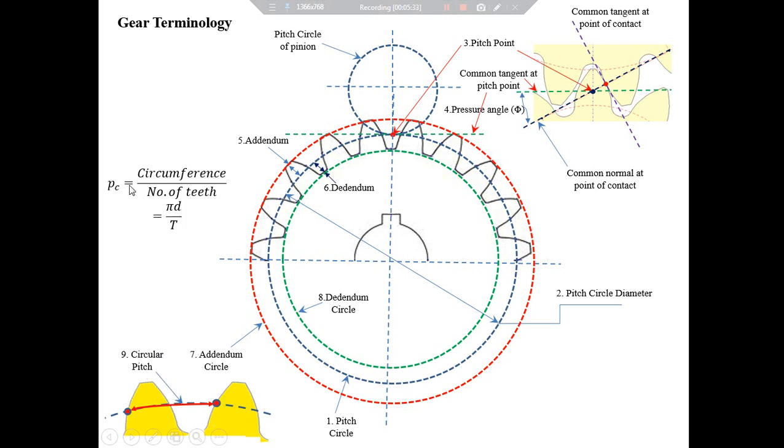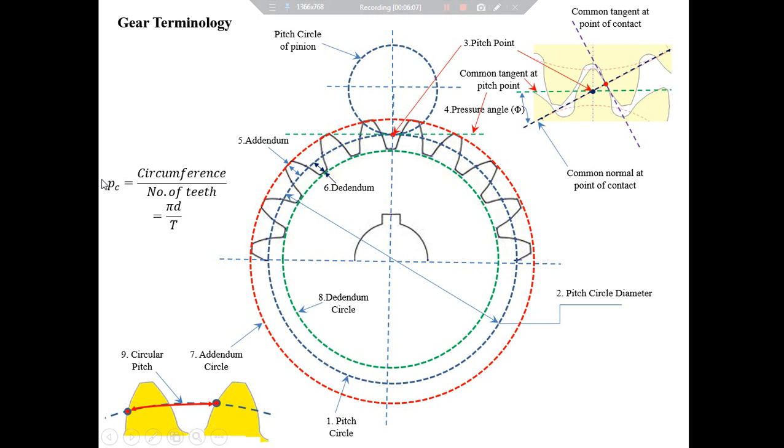If D is the pitch circle diameter and T is the number of teeth on the gear, then the circumference of the pitch circle divided by the number of teeth will be the circular pitch. So we can write circular pitch is equal to pi d by t. Also, when two gears mesh with each other, their circular pitch must be one and the same.